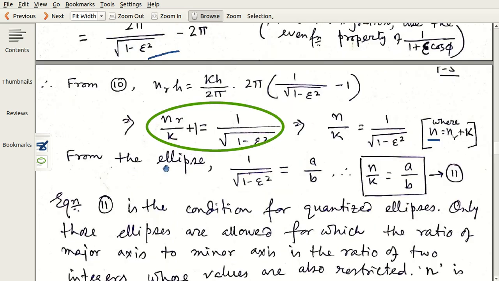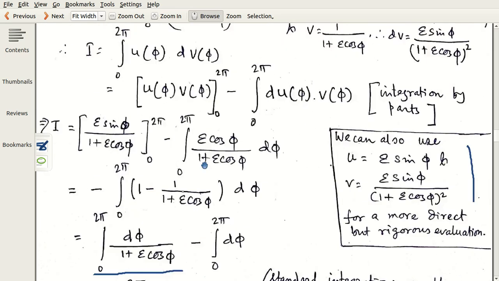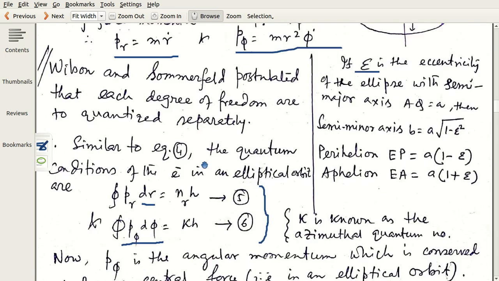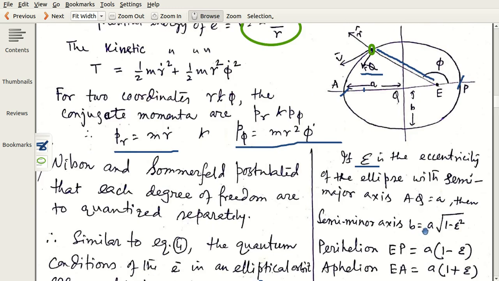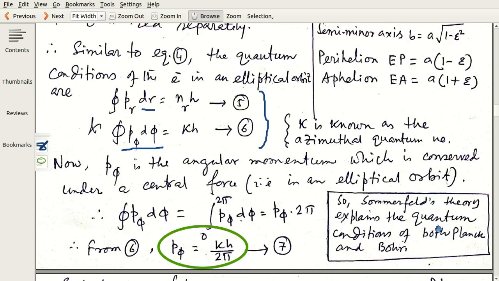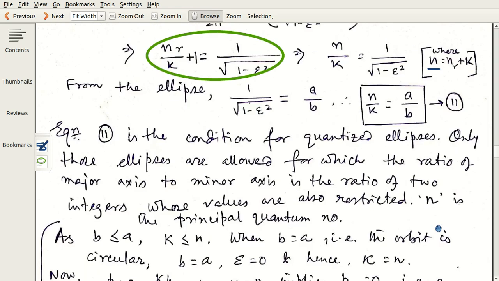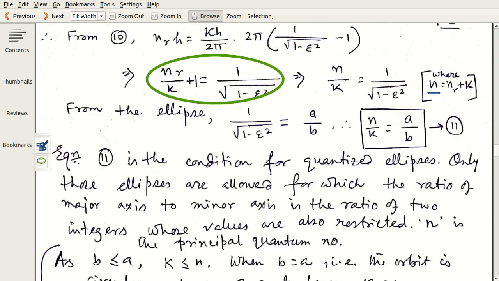And from the ellipse, we know that if we go to the initial diagram, from here we see that the relation between b and a is a by b equals 1 by root over 1 minus epsilon square. So if you go on here, it is written from ellipse.